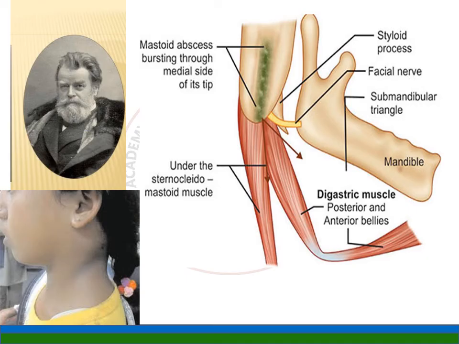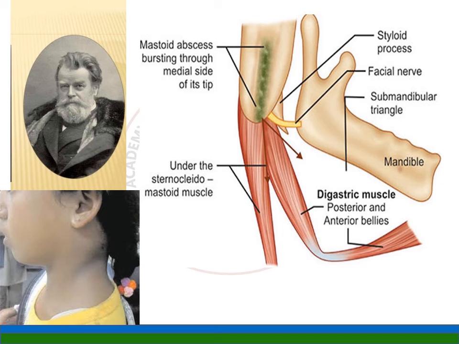And the most important one is Bezold's abscess. He is Dr. Bezold, the scientist, and you can see the swelling below the ear. What do you mean by Bezold's abscess? It means the infection, in cases of mastoiditis, the pus breaks down in the mastoid cavity, the mastoid tip, and the pus travels along the sternocleidomastoid muscle.